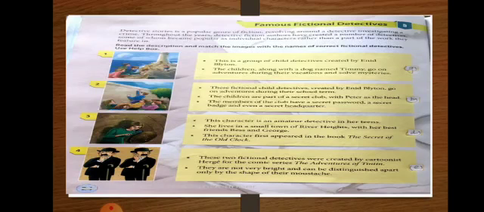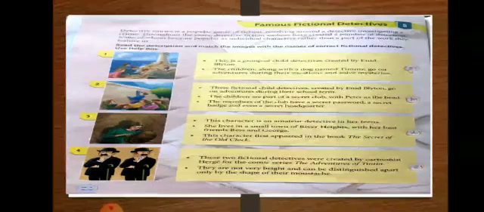Now third, this character is an amateur detective in her teens. She lives in the small town of River Heights with her best friends Bess and George. This character first appeared in the book The Secret of the Old Clock. So this character is Nancy Drew, option D. Fourth, you might have seen this character.